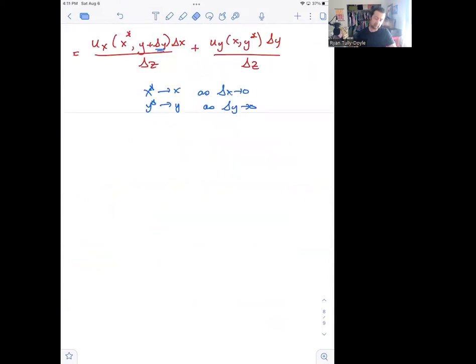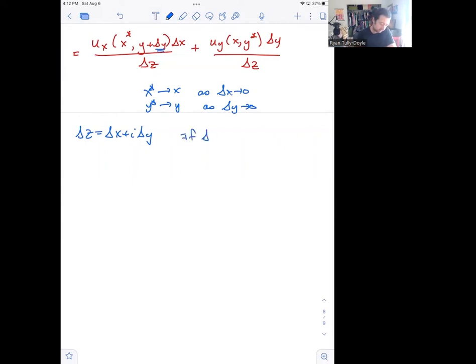So the idea is that for small delta z, if we consider delta z to be equal to delta x plus i delta y, that is a small change in complex variables, some combination of a real part plus an imaginary part.